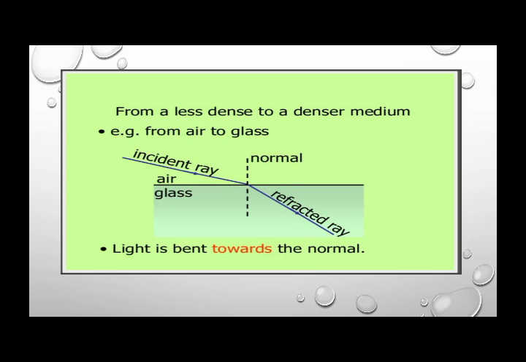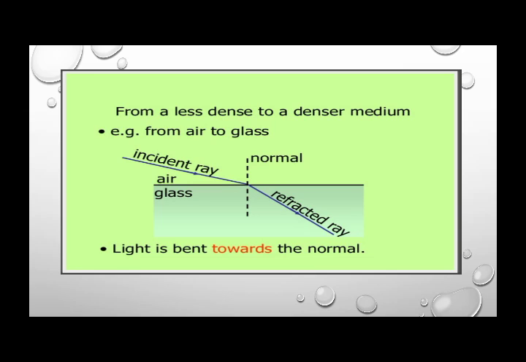So here you can see the incident ray and the refracted ray, as we already learned at the start of the chapter. The first ray which hits the object is called the incident ray, and the ray which bounces back is called the reflected ray. But here the other word we are using is the refracted ray.